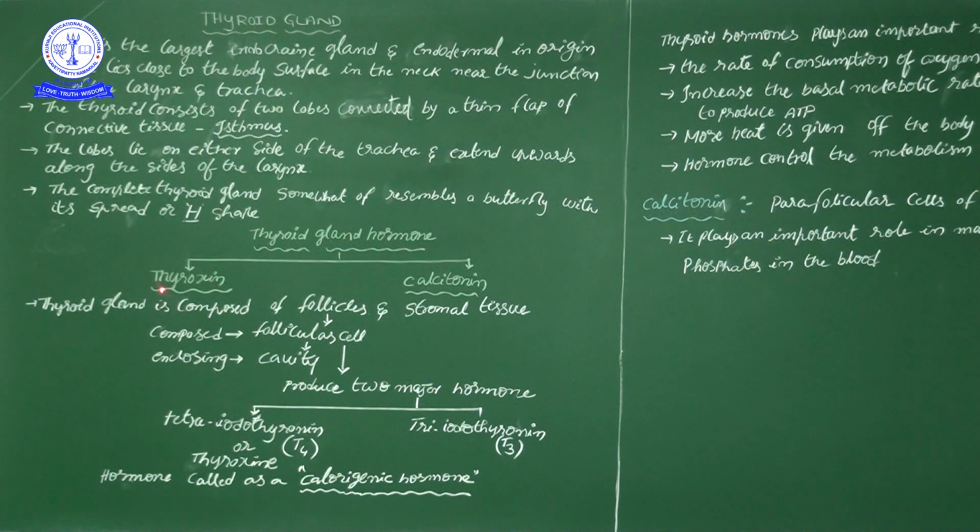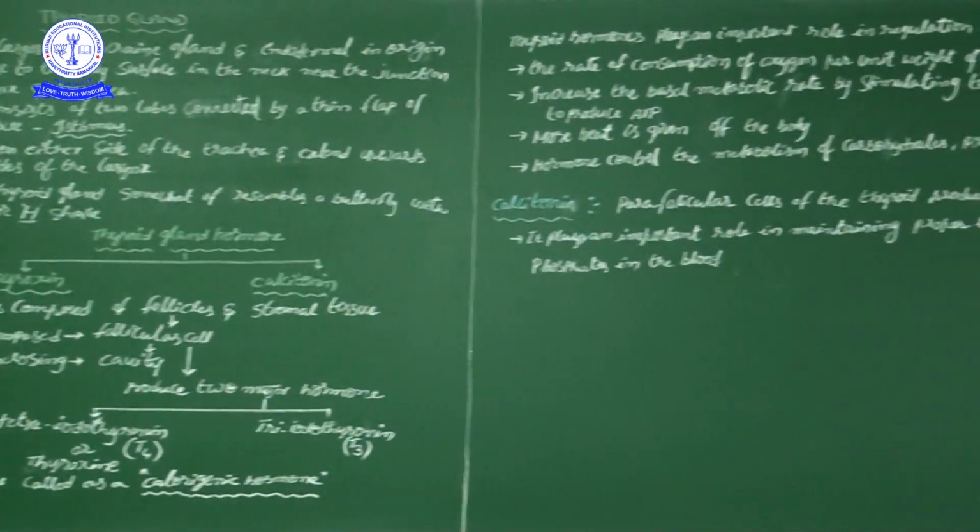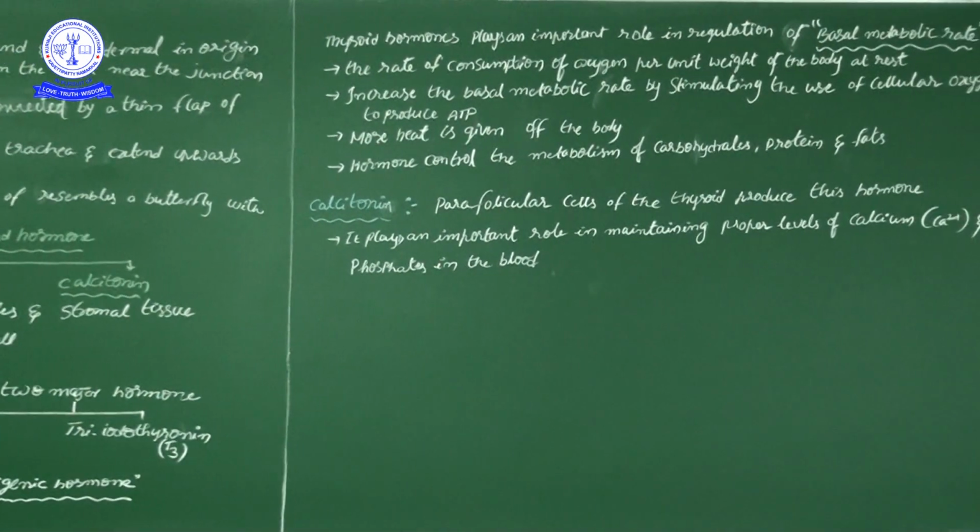So we completed up to now, in the first column, one of the hormones synthesized from the thyroid, that hormone is thyroxine. How many types of thyroxines are there? Two types: tetraiodothyronine and triiodothyronine. Remember these two. Then in the second column, I will explain one more hormone.